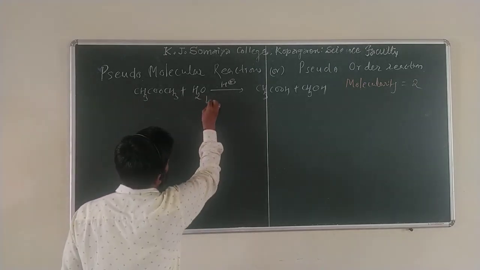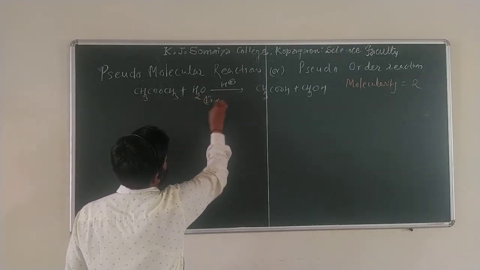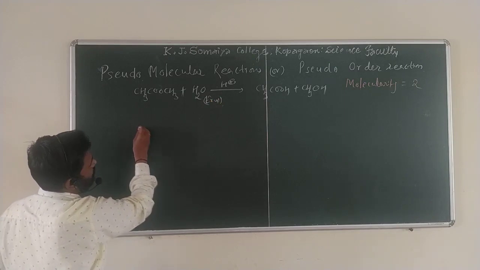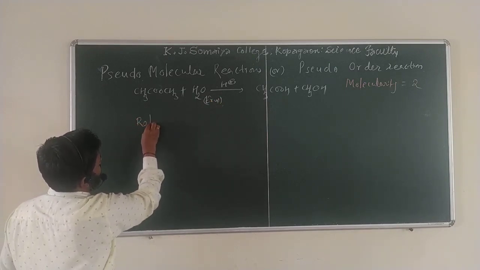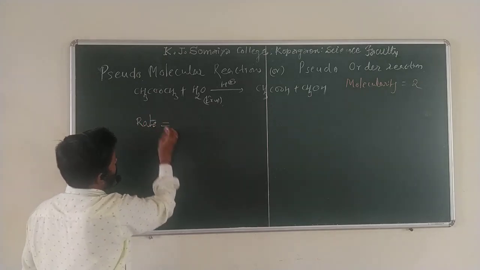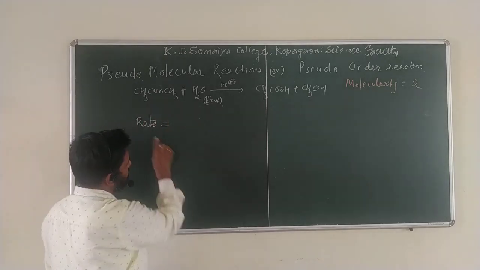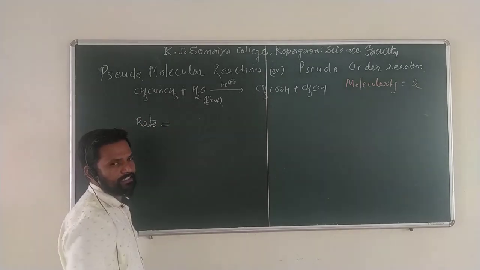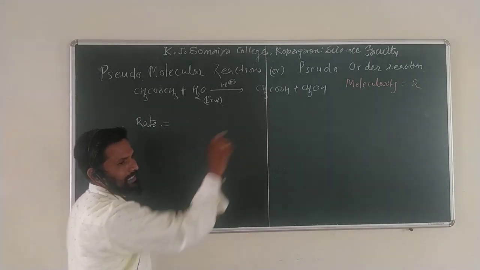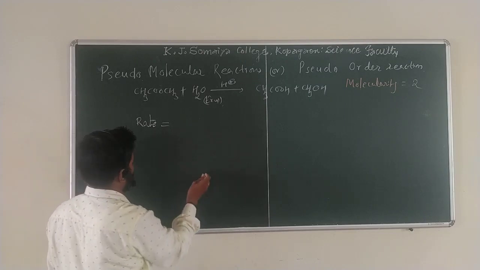Why is the order 1? Here, the rate of this reaction we can write in two different forms, one in the differential form and one in the rate law form. So I will write both.